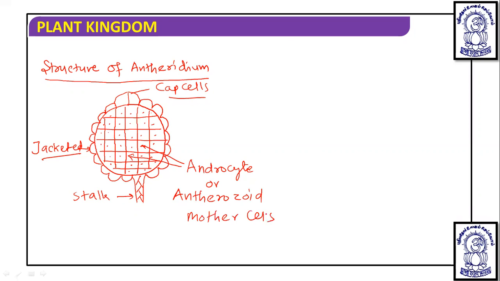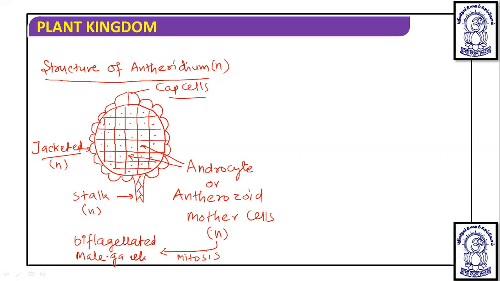Now it is known that antheridium is present on the gametophyte and the gametophyte is haploid. So antheridium is going to be haploid, meaning the stalk, jacket cells, androcytes and antherozoid mother cells are all haploid. These androcytes, or male gamete mother cells, undergo mitosis and produce biflagellated male gametes.